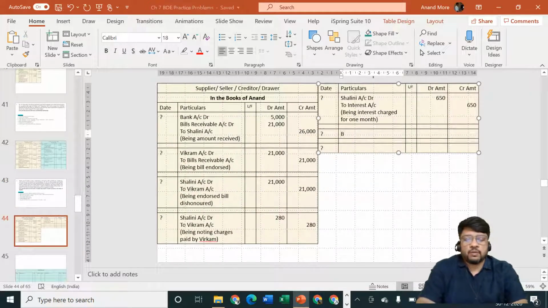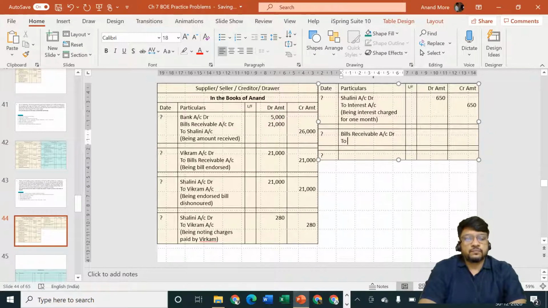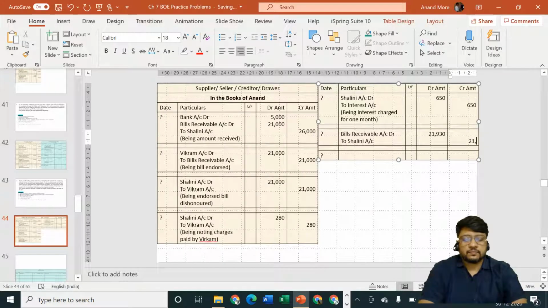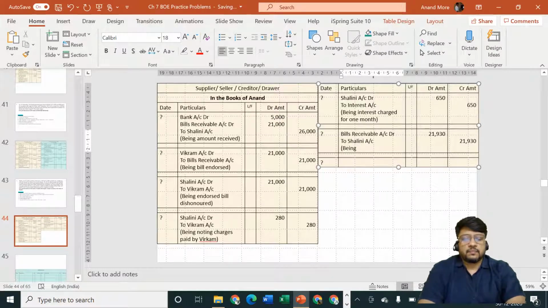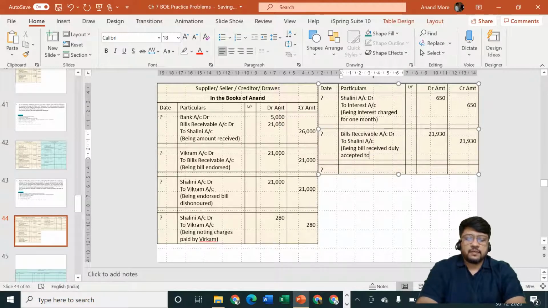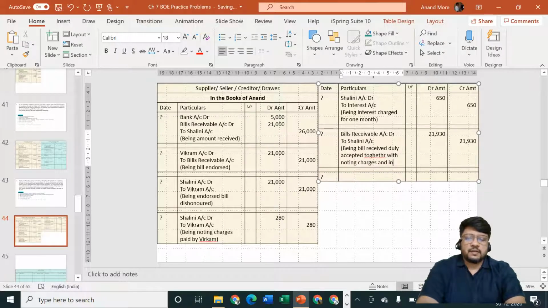Bill is coming in debit. What comes in? Bills receivable account debit to Shalini account, and amount is rupees 21,930, being bill received duly accepted together with noting charges and interest amount.